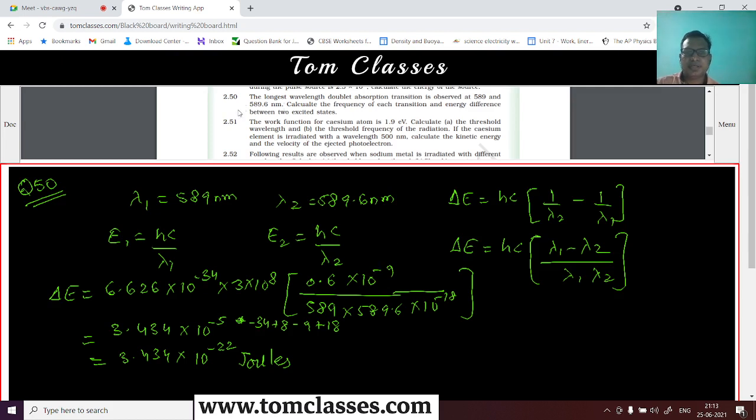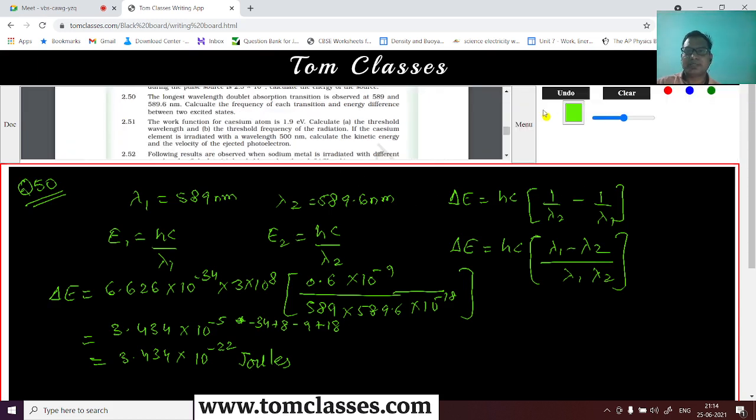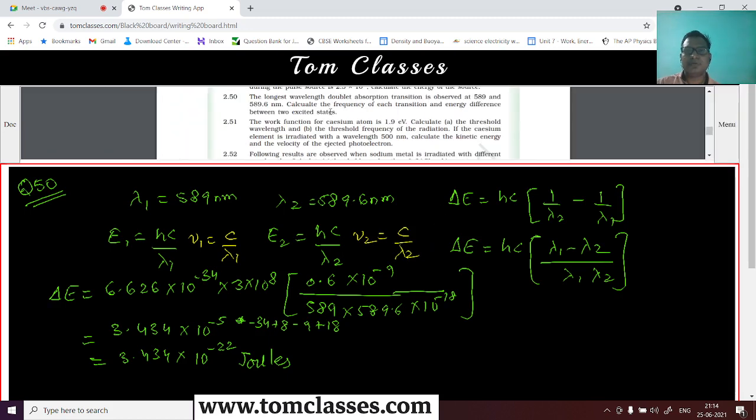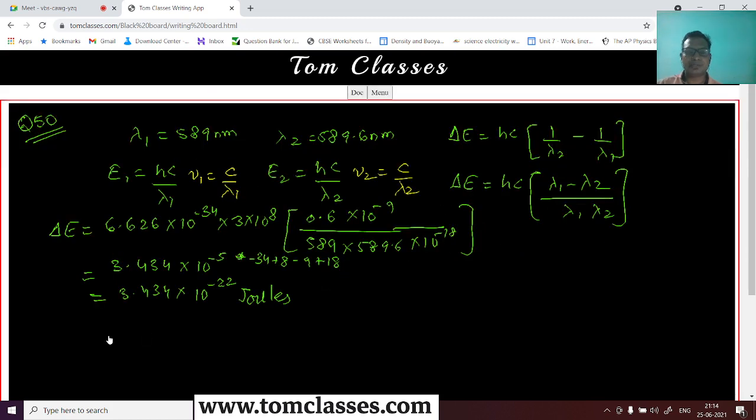Yes, sir. Okay, now he was asking about frequency also. Calculate the frequency of each transition. So we have to calculate the frequency of each transition. That is, frequency of each transition is nu 1, which is nothing but c by lambda 1, and nu 2 is c by lambda 2, right? That is what we also have to calculate.